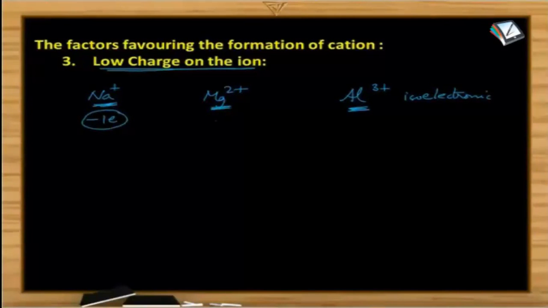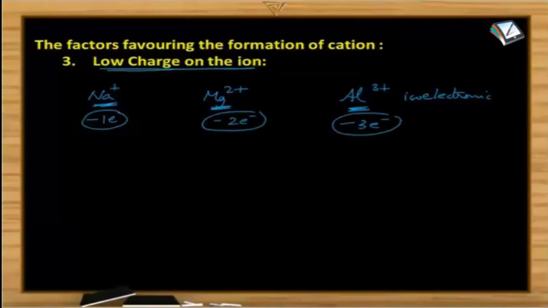Here magnesium, from magnesium we are removing 2 electrons. And from aluminum we are removing totally 3 electrons. Tell me which process is easy? Is removing 1 electron easy, or removing 2 electrons, or removing 3 electrons? Always removing 1 electron requires less amount of energy, isn't it? So this is the easy process. So the ion with low charge is formed more easily than the ion with high charge.